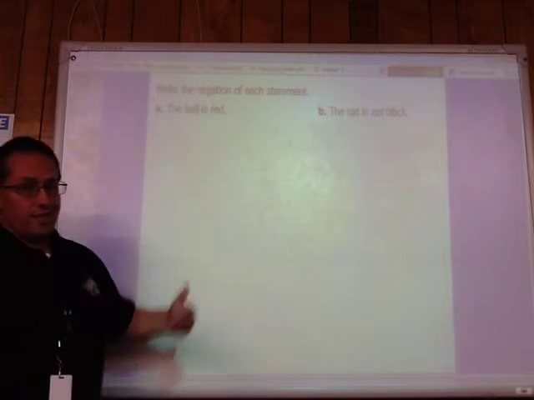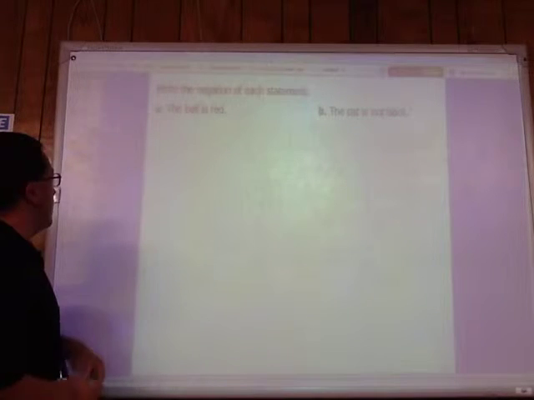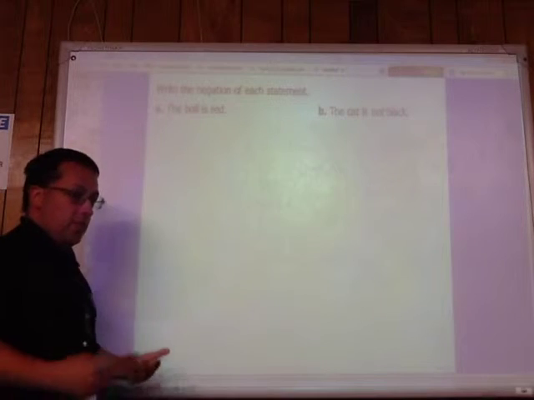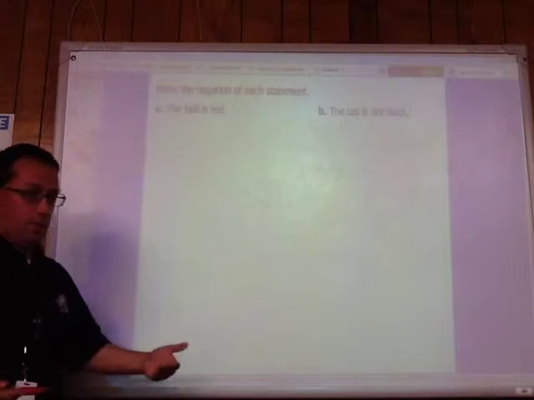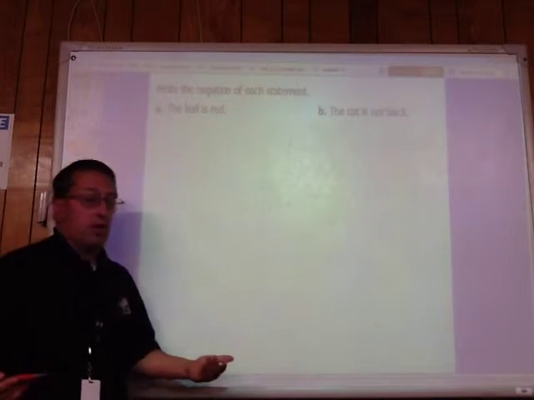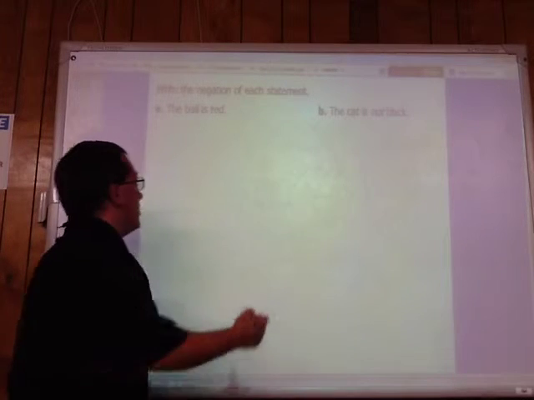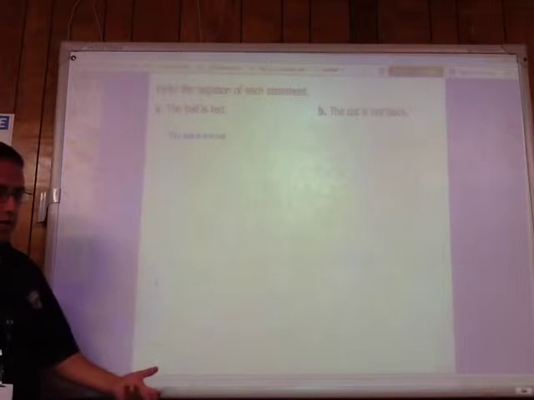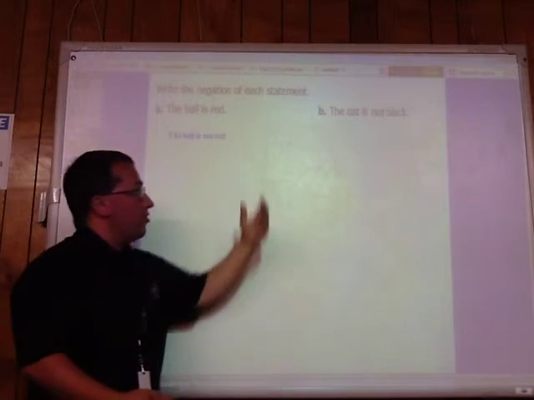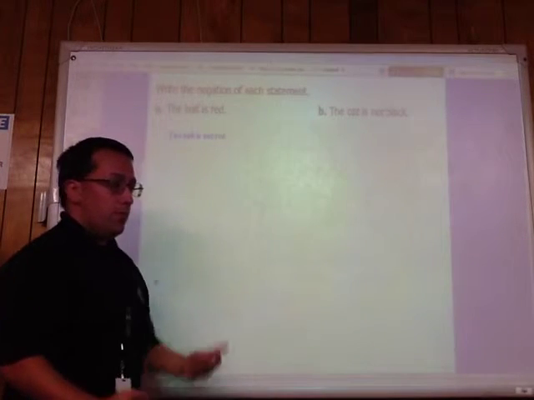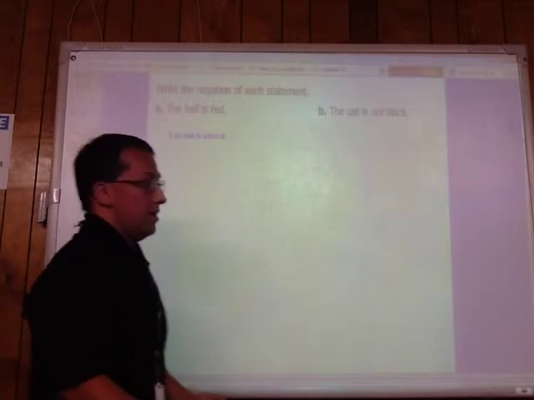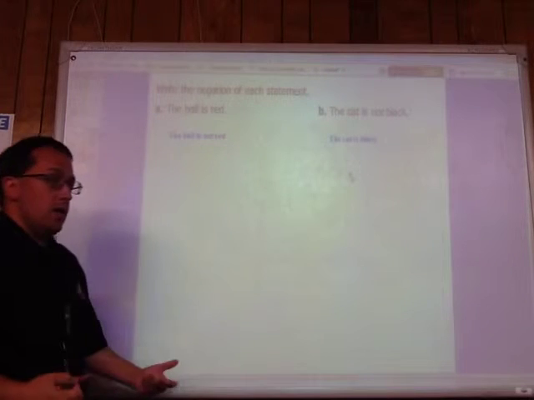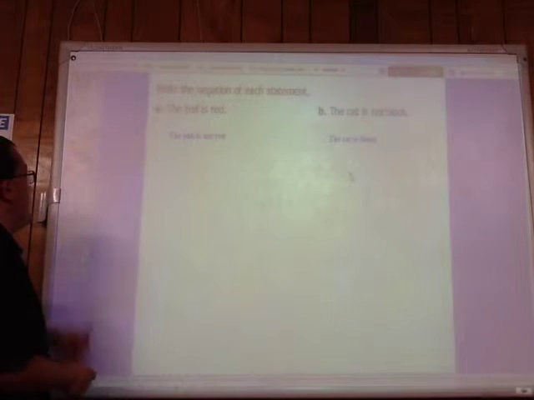So here we want to write the negation of each of these statements. The ball is red. The negation of the ball is red is not the ball is blue. Because it could be pink. It could be white. It could be black. It could be anything. So the negation is simply that the ball is not red. Right? The cat is not black. Well, the opposite of that, the negation of that, is instead of the cat not being black, the cat is black. And that would be the negation of that.